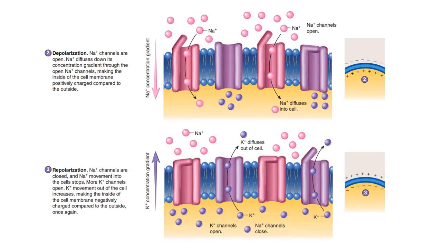Depolarization. This is what we refer to as your action potential. In this state, sodium channels are now open. Sodium diffuses down its concentration gradient, making the inside of the cell membrane positively charged compared to the outside. After depolarization, repolarization occurs. This is the movement of potassium outside the cell, making the inside of the cell membrane negatively charged compared to the outside, and once again returns to its resting membrane potential.